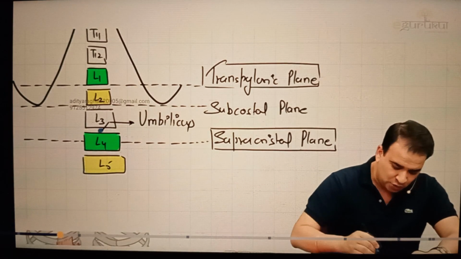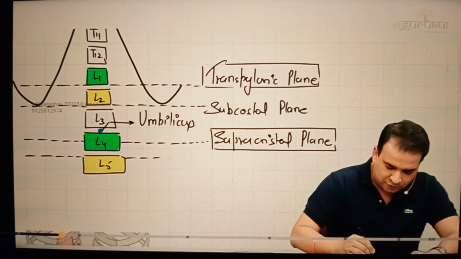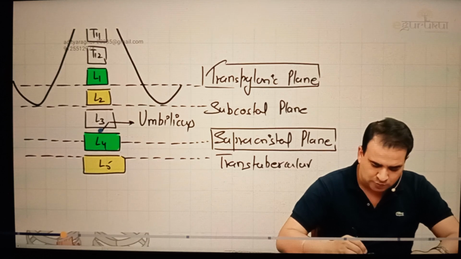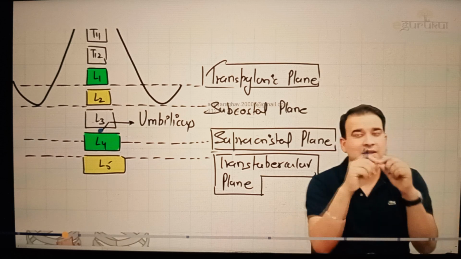And finally, one more landmark that you should know, that if you draw a line from the upper border, this time it's upper border of L5. From the upper border of L5, this plane is called as the transtubercular plane. Why transtubercular plane? Because it is connecting the tubercles of the iliac crest.